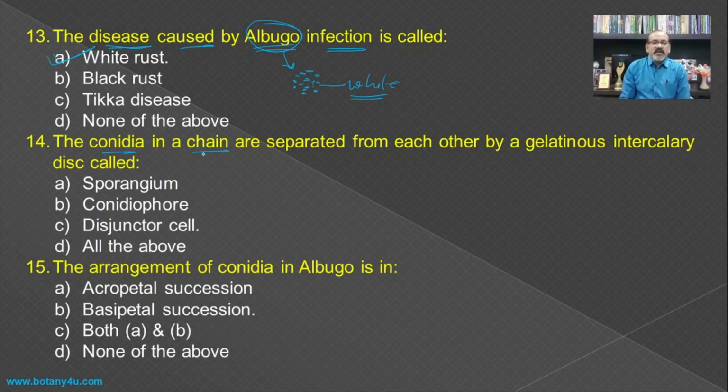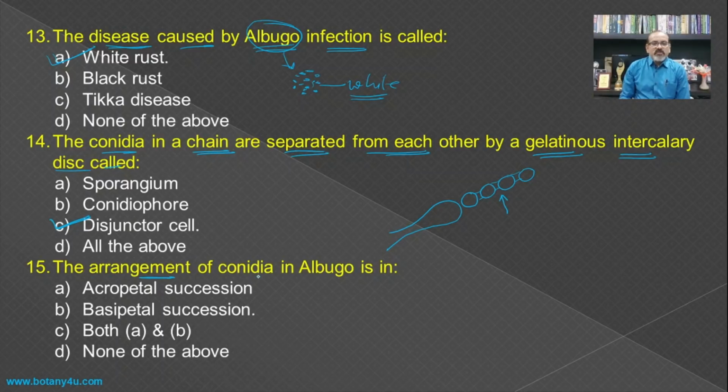The conidia in a chain are separated from each other by gelatinous intercalary disc called. When we have to see one single conidiophore, at that time when there is a formation of the conidia from this conidiophore, initially they are joined with each other by means of such type of gelatinous intercalary disc, and this intercalary disc is known as disjunctor cell. So we have to remember this word.